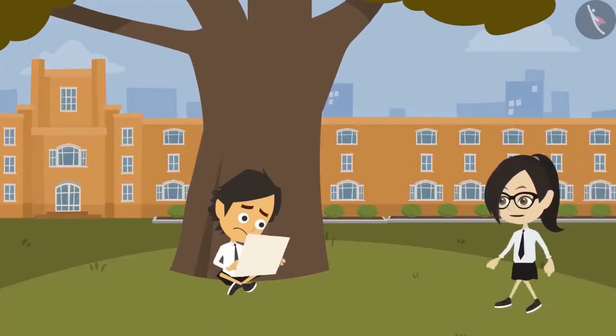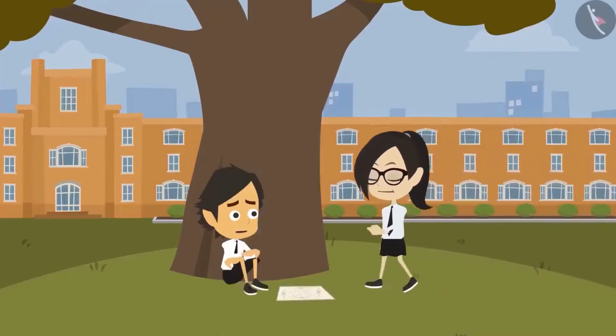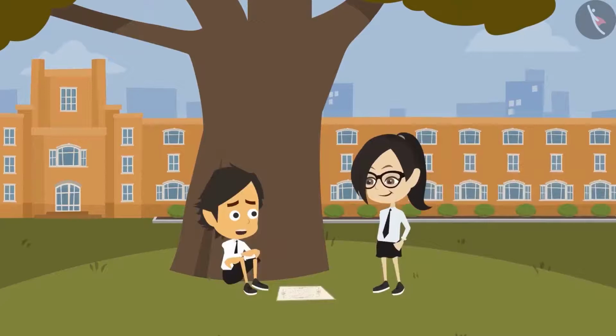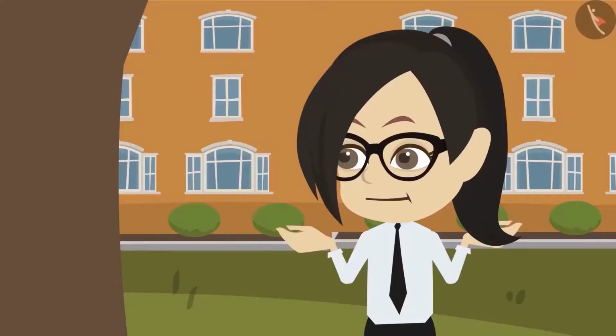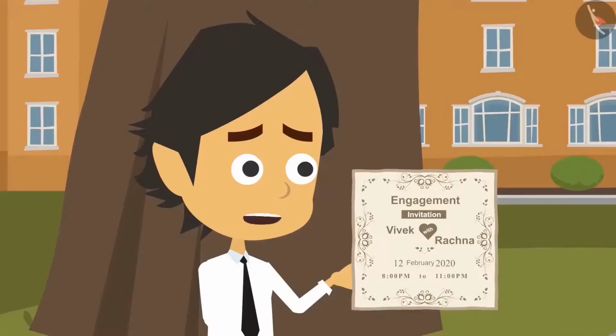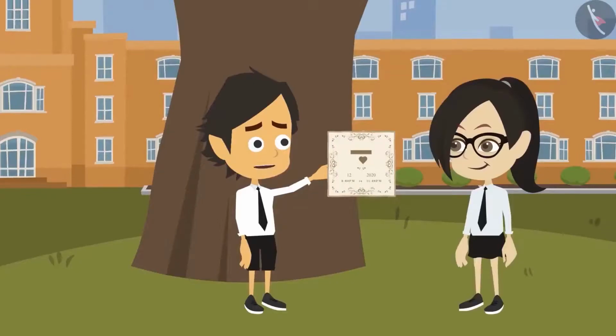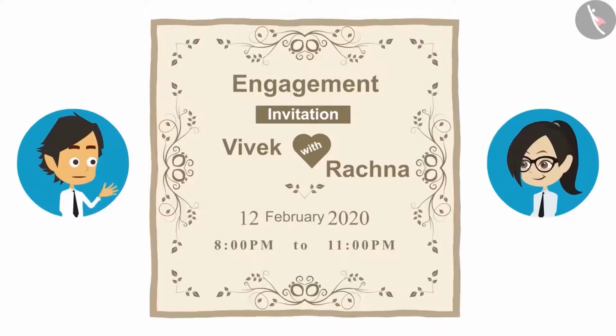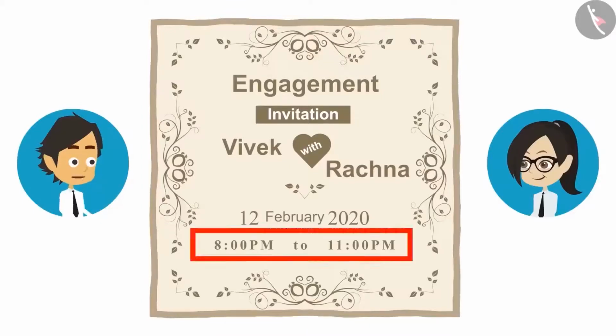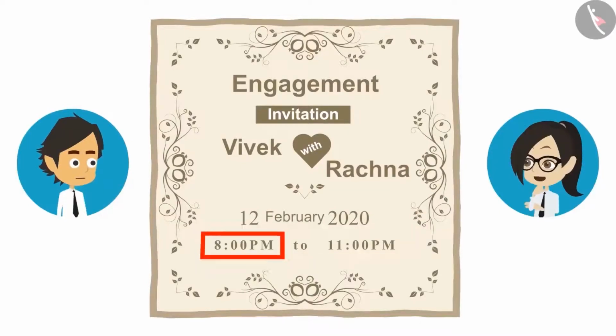Hey Ayushman, why are you sad? Because tomorrow is my cousin's engagement and I will not be able to go. Why can't you go? See Vandana, his invitation card for the engagement. His engagement is happening when I am in school. Show me. Look, their engagement is from 8 o'clock to 11 o'clock in the morning and I am in school at that time. In this card, the time written is from 8 o'clock in the evening to 11 o'clock at night.